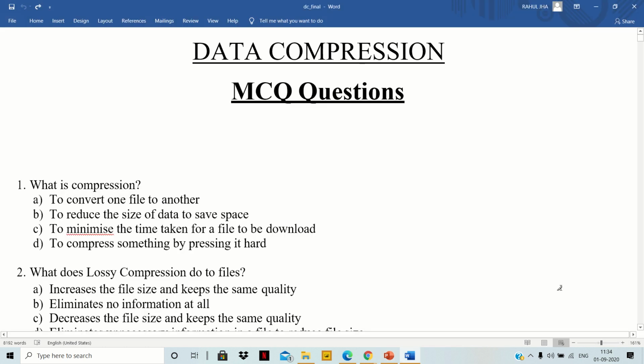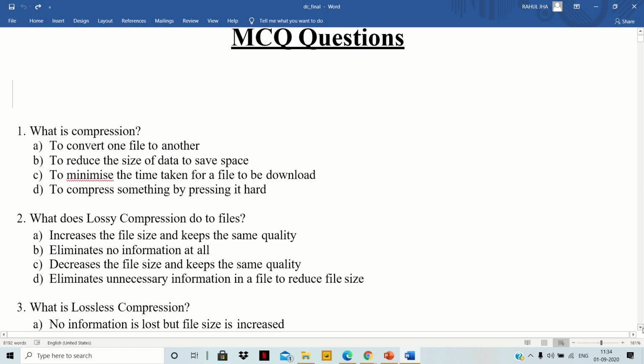So, these are the questions you can see on the screen. Our first question is what is compression? Our options are to convert one file to another. Option B is to reduce the size of data to save space. Option C is to minimize the time taken for a file to be downloaded. Option D is to compress something by pressing it hard.